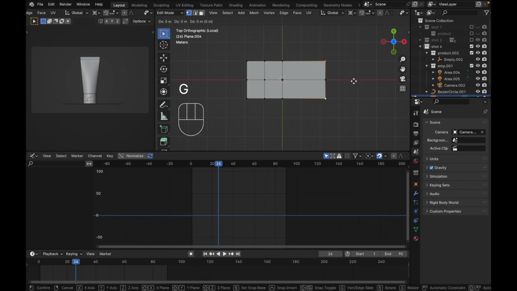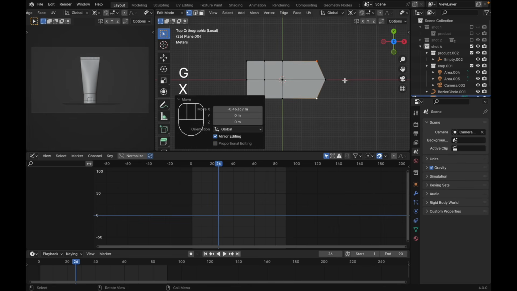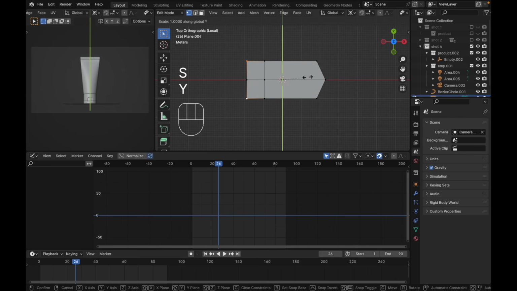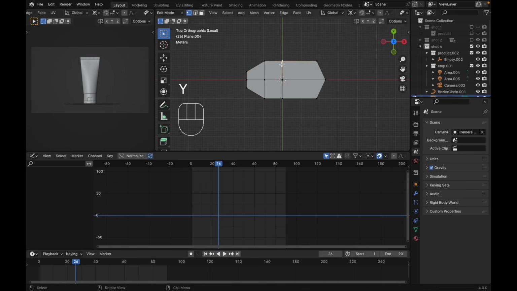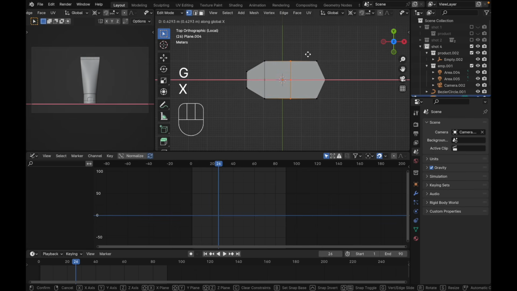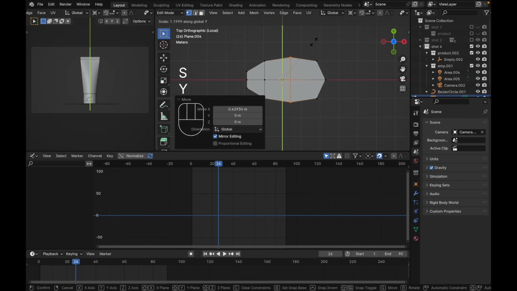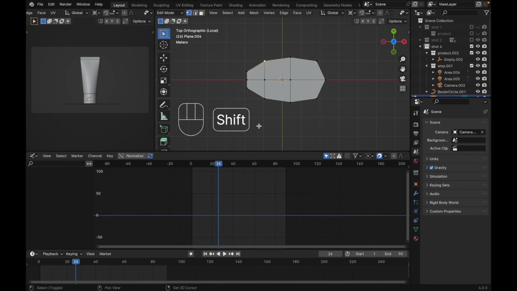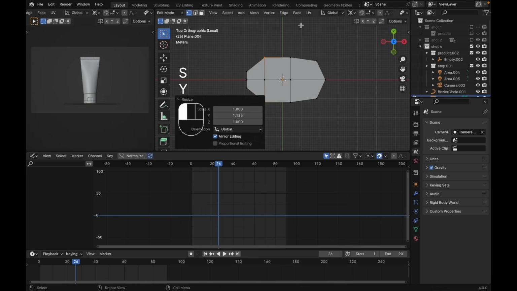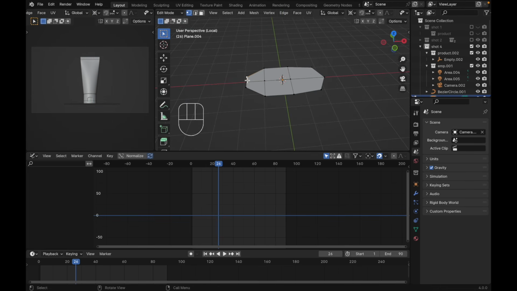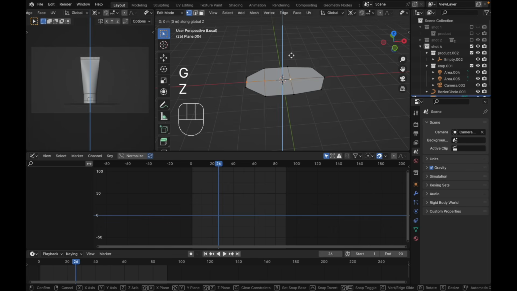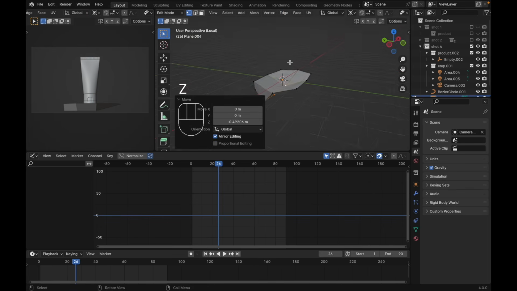Select these two vertices, G, X, put it here, and for these two vertices, press S, scale it on the Y-axis, just like this, and this too. And this edge, G X, scale it on the Y-axis. This one maybe. Yeah, maybe something just like this. And this one, this one, this one, press G Z, move it down. Like this.